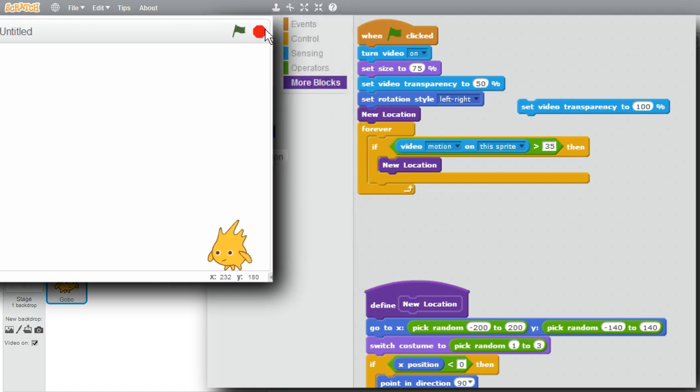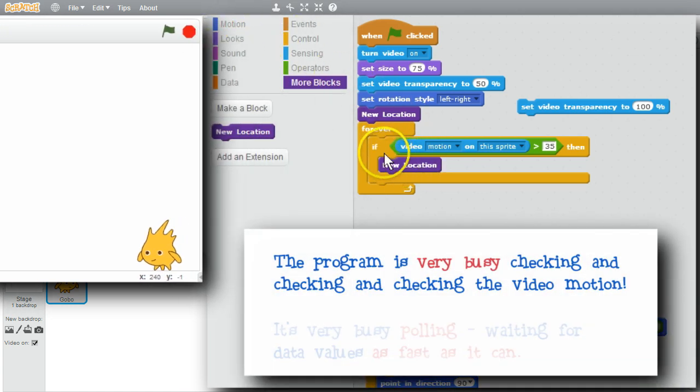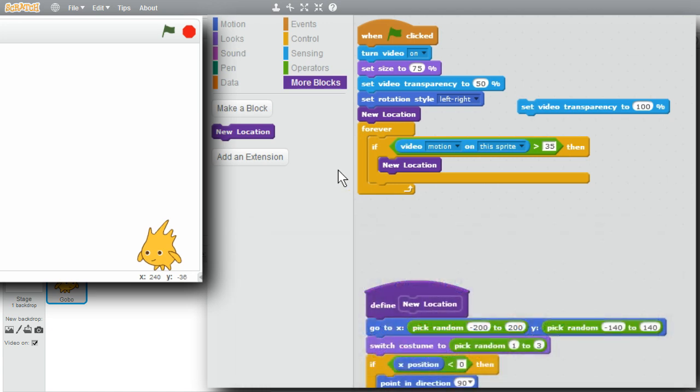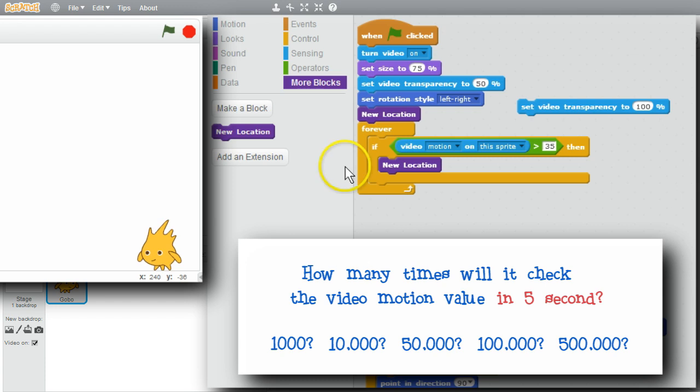When this program runs, it's spending a lot of effort checking and checking and checking whether the video motion value is greater than 35. This is called polling or busy wait. The program is polling as fast as it can. It's like checking your phone for new messages thousands of times a second. How many times do you think it would check the video motion value in about 5 seconds?